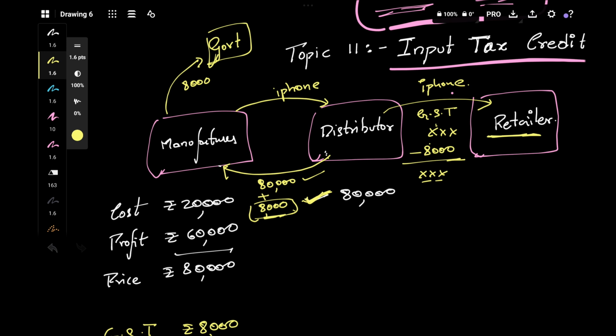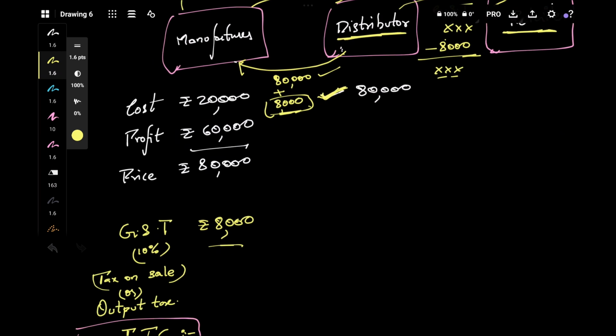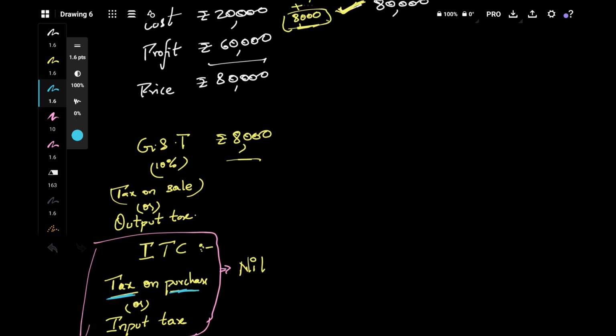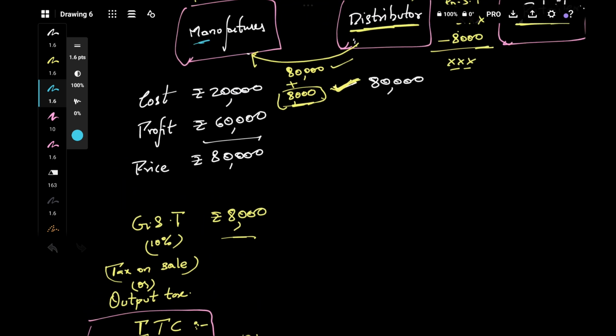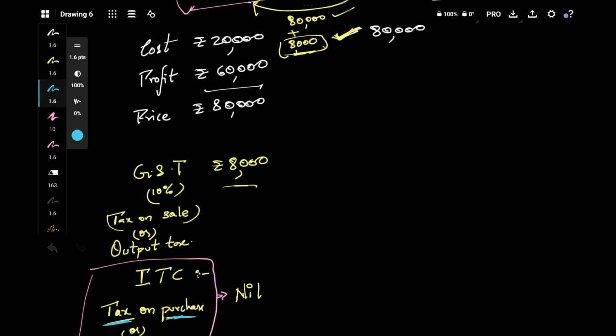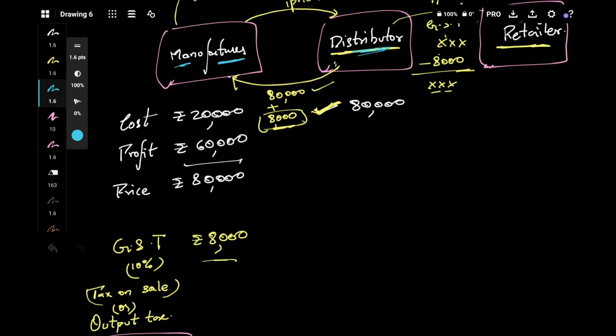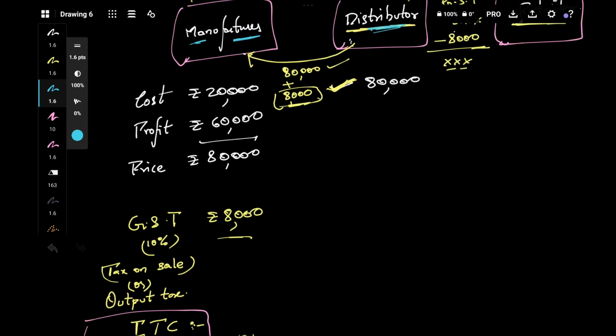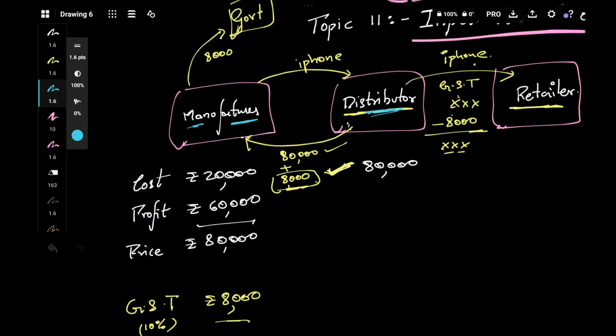So whatever tax this distributor is paying on purchase. Okay, the distributor is paying tax on purchase. Now you can get it a little bit. Tax on purchase. For the manufacturer we have assumed that on his purchase there are no taxes. So for the distributor, on purchase, did he pay any tax on purchase?